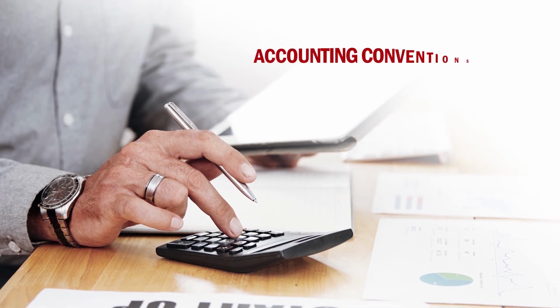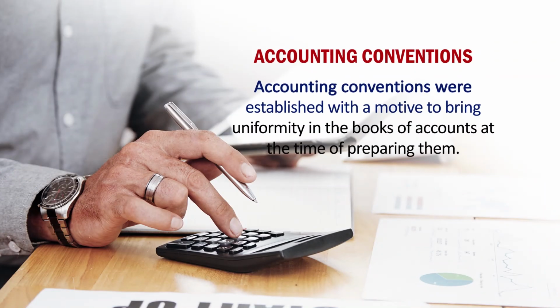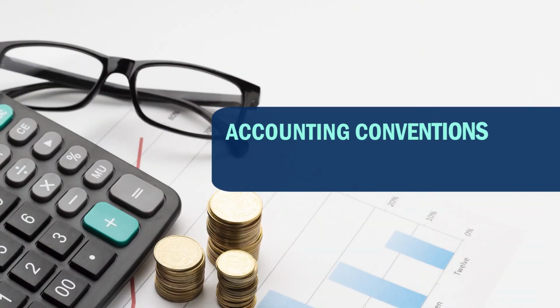Then accounting conventions. Accounting conventions are guidelines used to help companies determine how to record business transactions. Accounting concepts guide the accountant in recording the business transactions, while accounting conventions can also be called the practice of recording business transactions. Accounting conventions were established with a motive to bring uniformity in the books of account at the time of preparing them. So, there are 4 accounting conventions. The first one is disclosure.